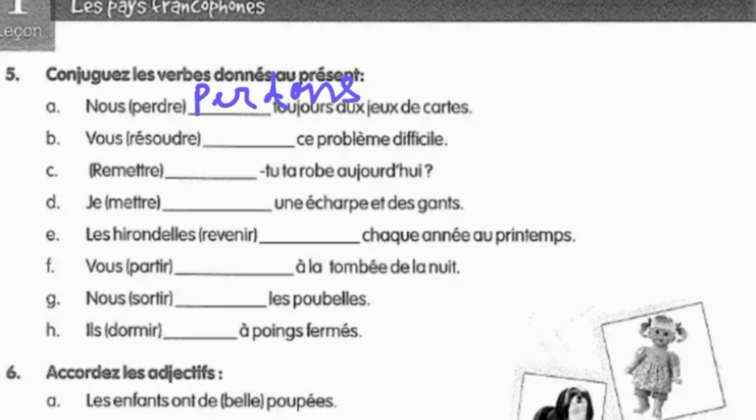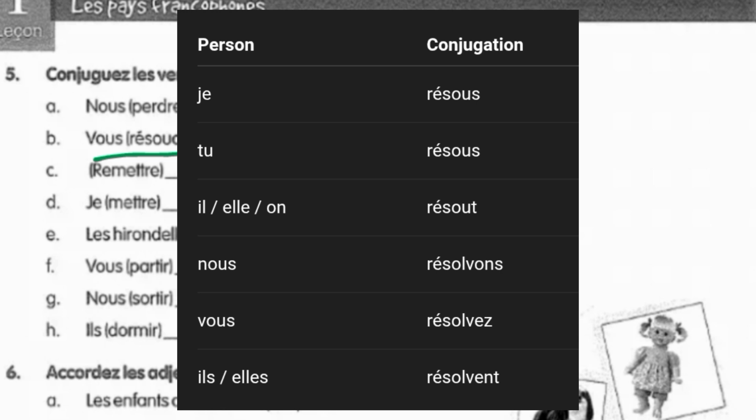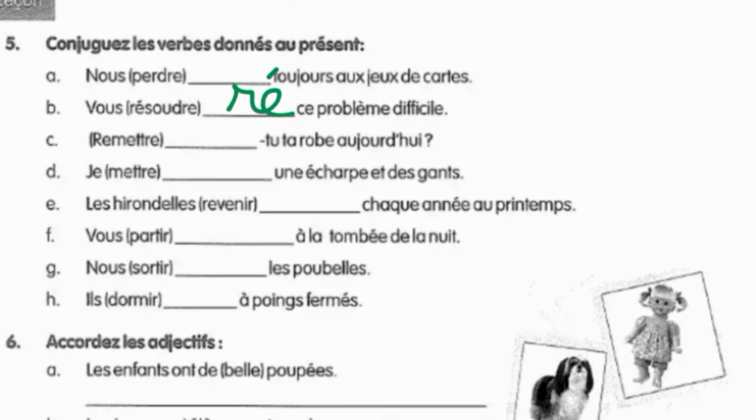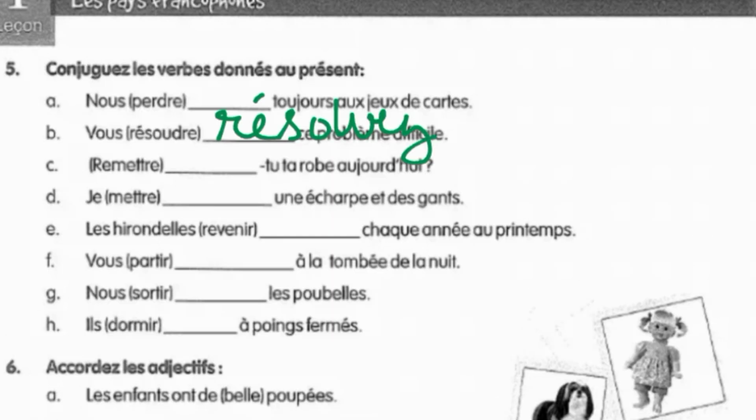P-E-R-D-O-N-S. Then coming to the B part, which is vous résoudre dash ce problème difficile. Résoudre is to resolve. Résoudre is again an irregular verb whose conjugation is very different. The conjugation is there on your screen. You have to learn this conjugation. So with vous, the conjugation of the résoudre verb is going to be résolvez. So you can see that soudre has been totally changed into résolvez. So the spelling is R-E with the accent aigu, S-O-L-V-E-Z.